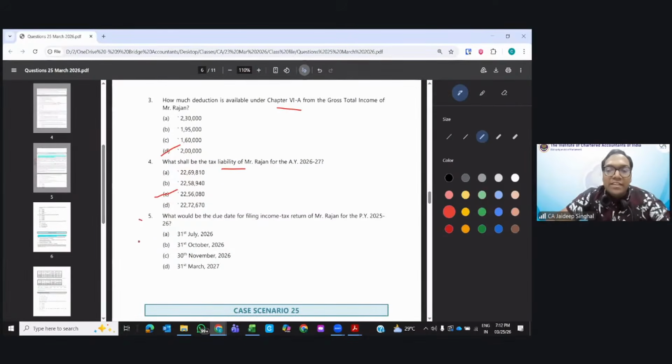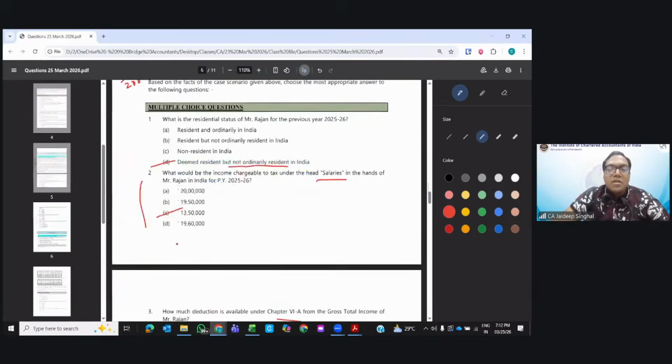What is the due date of filing the return? Now this one should be easy. Someone has already mentioned the hint. Tax audit is applicable. So what would be the answer? 31st October would be the answer. Clear?